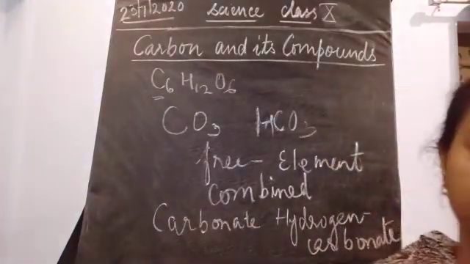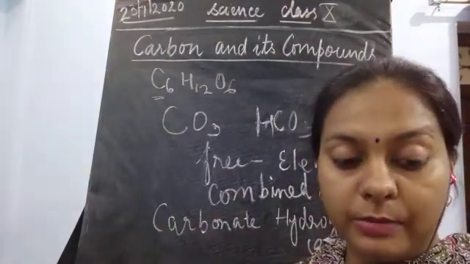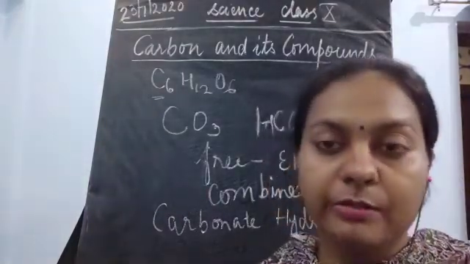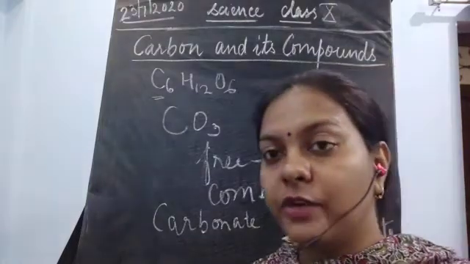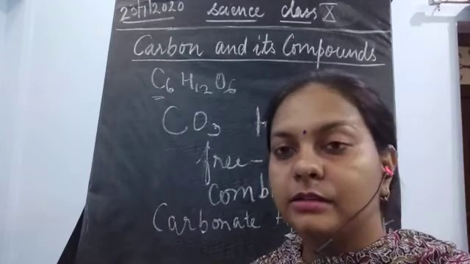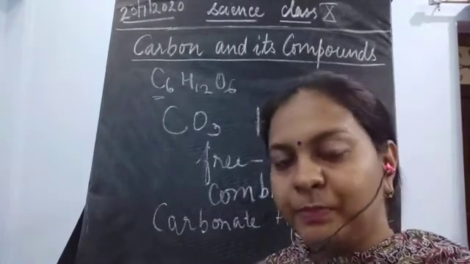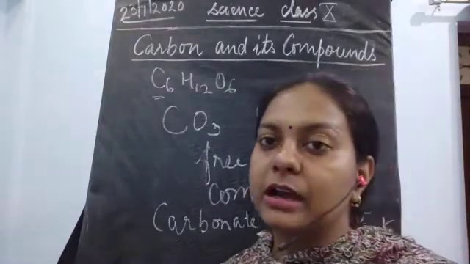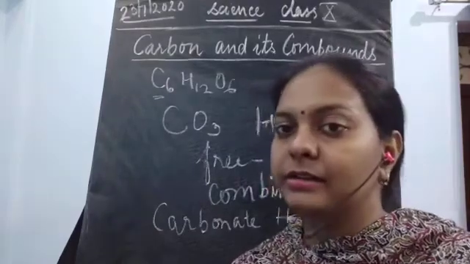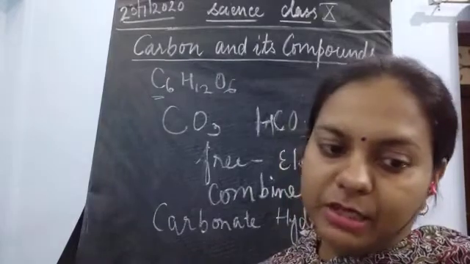And 0.03% of carbon is present in the atmosphere, also in the form of carbon particles. So coal mines are present. You have also heard about coal mines. It is present in the Earth's crust. Now, where do we find this carbon? We find this carbon in the form of coal inside the Earth's crust, in the form of coal mines. They are the places from where we extract coal, and this coal is in impure form. It is then purified and then used.